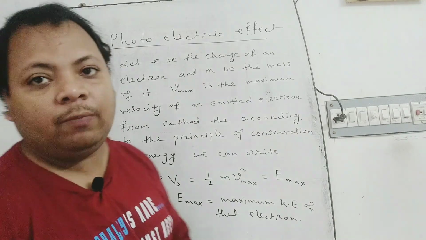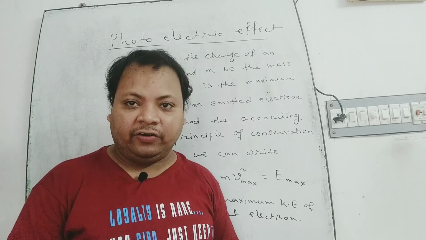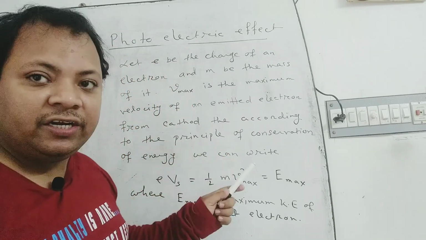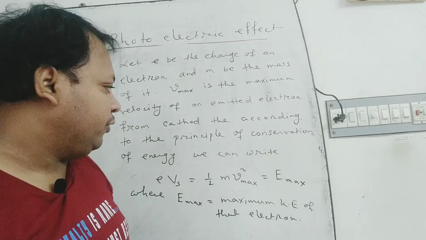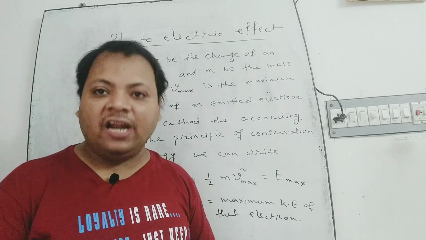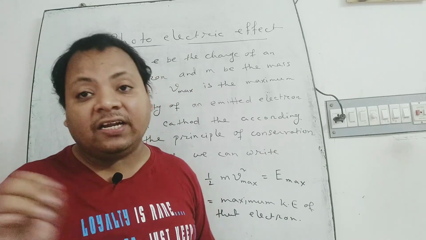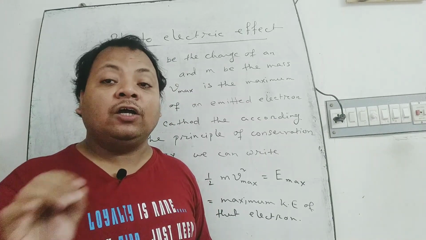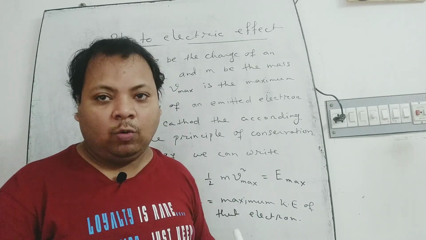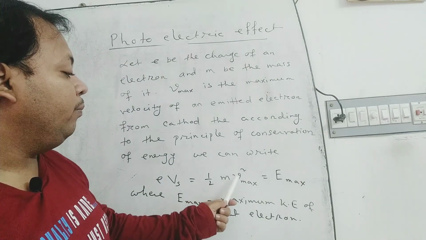Now let e be the charge of an electron and m be the mass of that electron, and Vmax is the maximum velocity of the emitted electron from cathode to anode. Then from the principle of conservation of energy, we can say that the total potential energy of that electron and the maximum kinetic energy of that electron will be equal. That's why e Vs is equal to half m Vmax square.